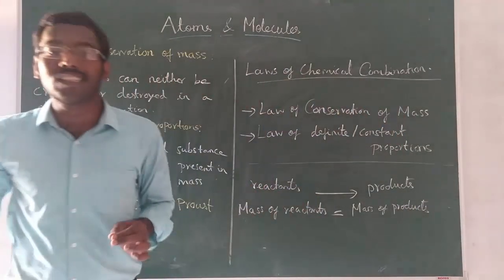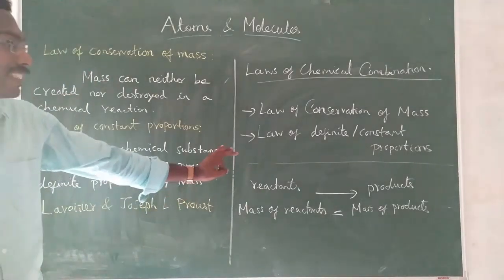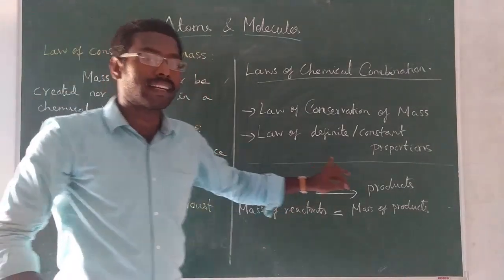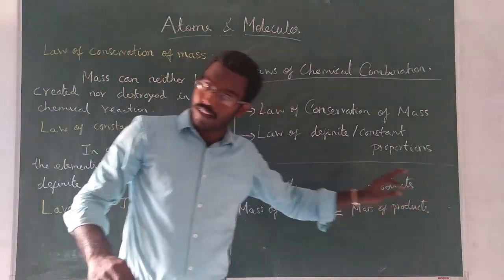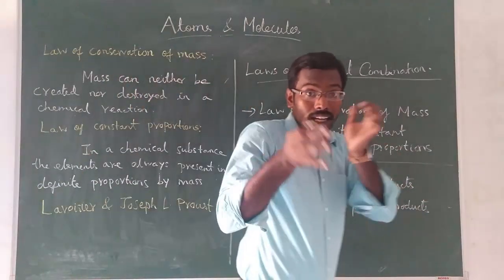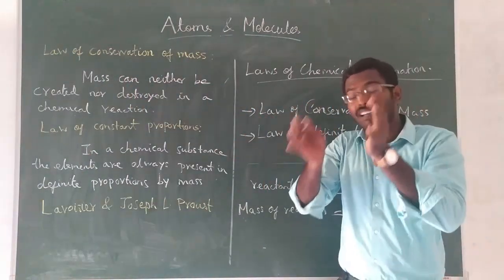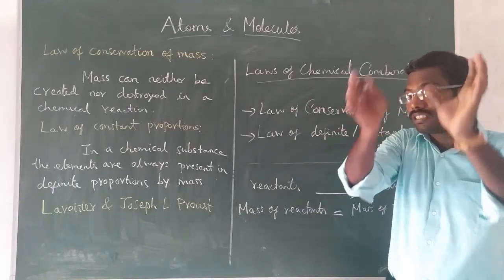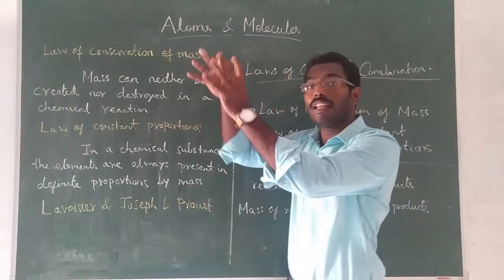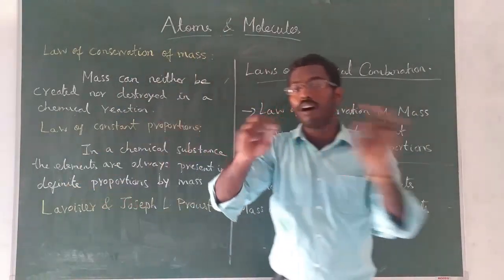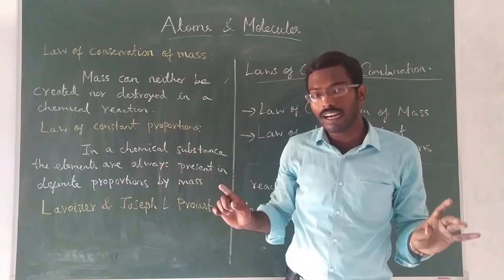So the law of conservation of mass simply says that the mass of reactants is equal to the mass of products. If you measure the mass of all the reactants together and the mass of all the products, their mass will be the same.